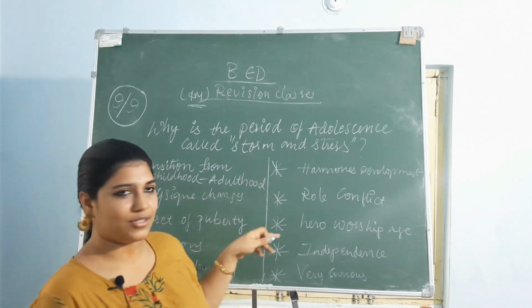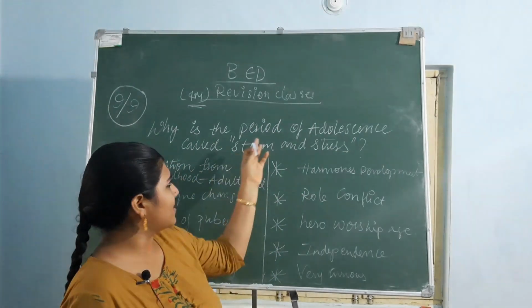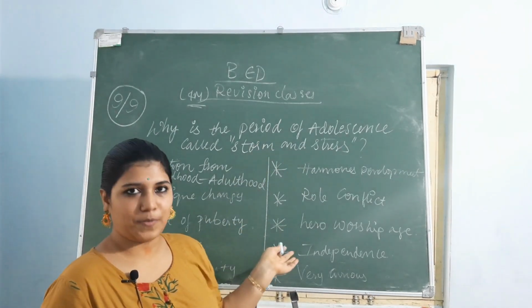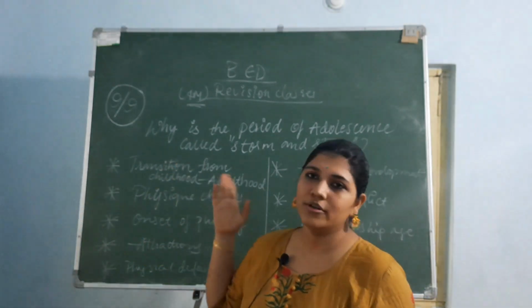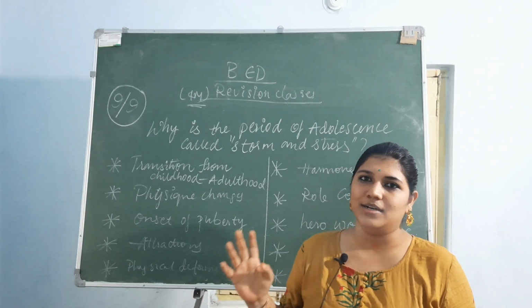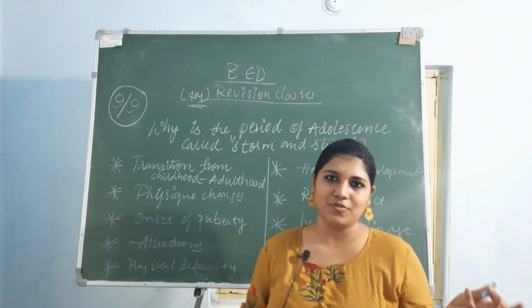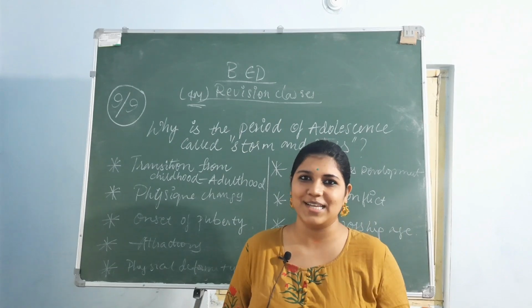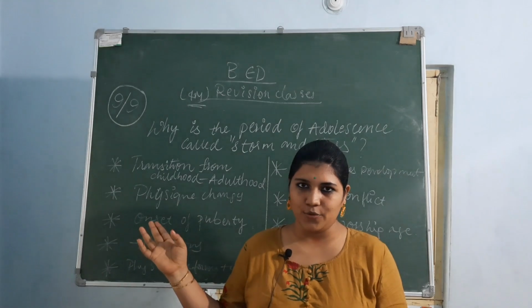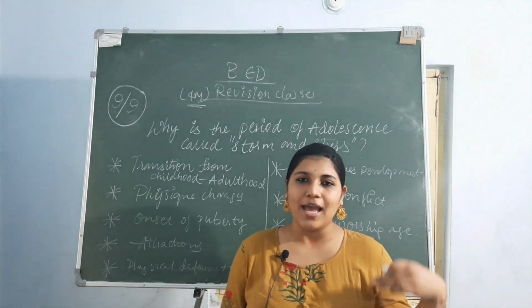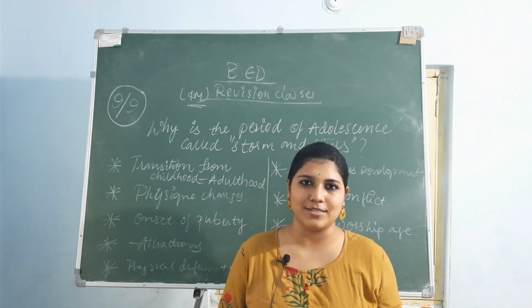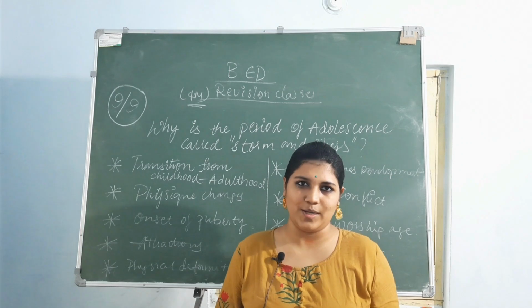Okay, so these are the characteristics, and these are noted as the period of adolescence. Why it is called storm and stress, these 10 points will explain to you. So that comes to the end of the 4 marks answers. It has been a long time, and it will be like Greek and Latin for you if I start explaining the 10 marks answers also. Obviously we discussed almost 9 questions, so we'll take a little break. I'll be coming back for you in another section to explain the 10 marks answers. It is not that easy to complete, but we will complete, don't worry. Okay, I'm there with you.